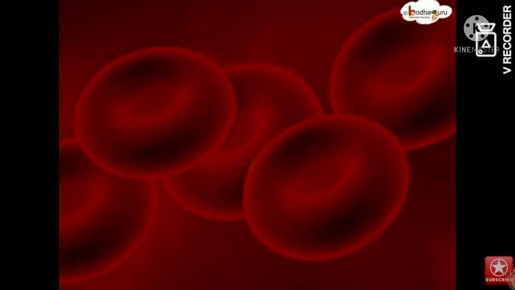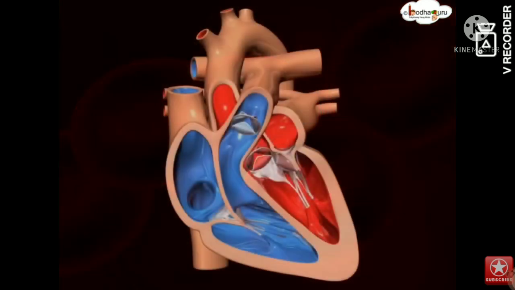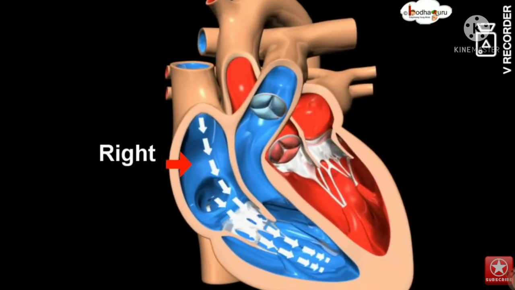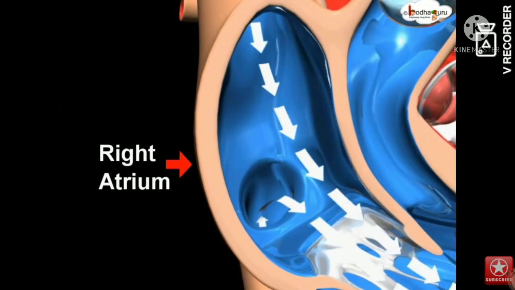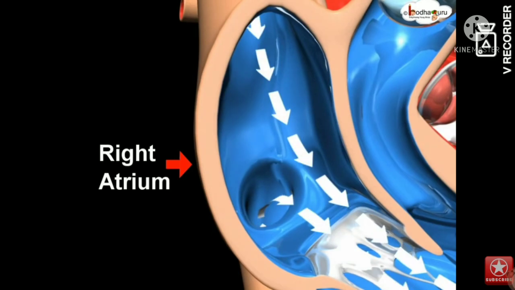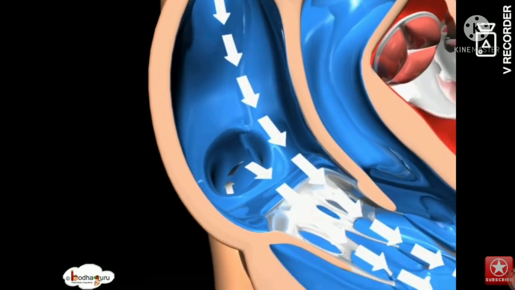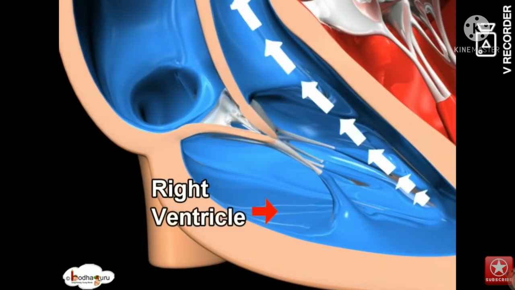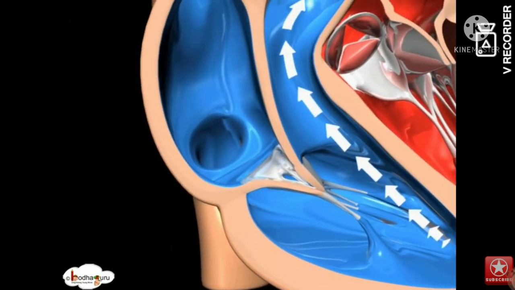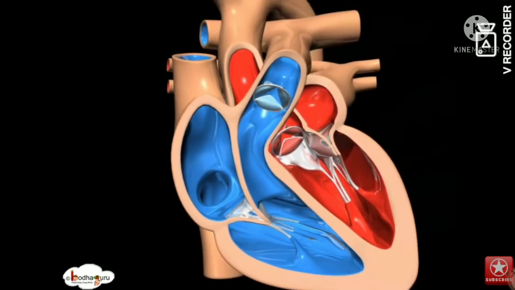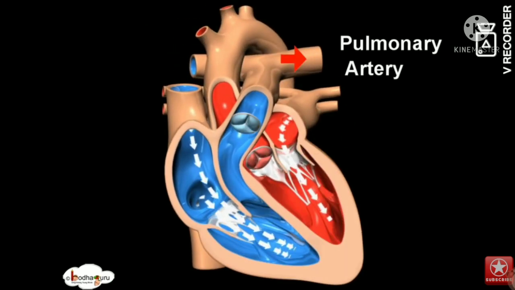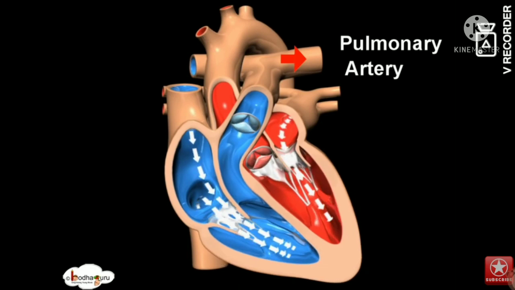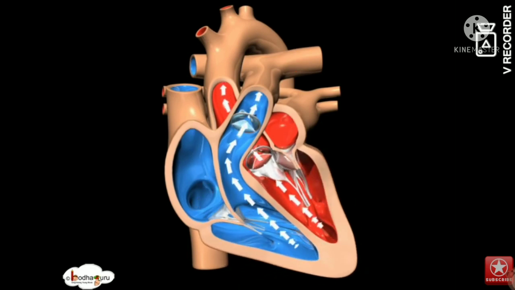Atrioventricular valves are between ventricles and atria. The valve between the right ventricle and right atrium is the tricuspid valve, and the one which is found between the left ventricle and left atrium is known as the mitral valve. Semilunar valves are located between the left ventricle and aorta. It is also found between the pulmonary artery and right ventricle.